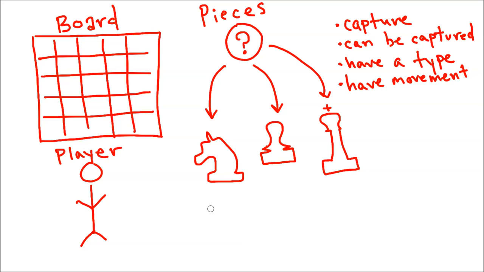So the knight has a movement function, but it's going to be implemented differently than the pawn. And this is where we can have a generic piece class and have them all inherit from that class. And I can show you this in my code right after this.